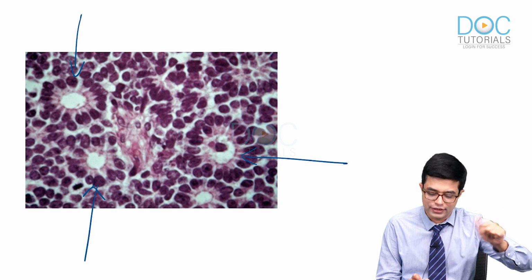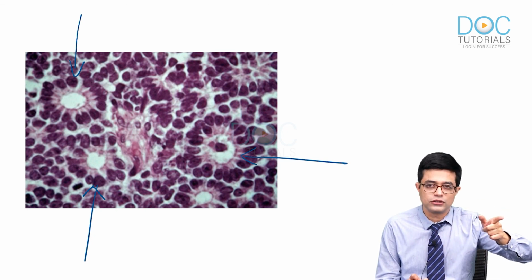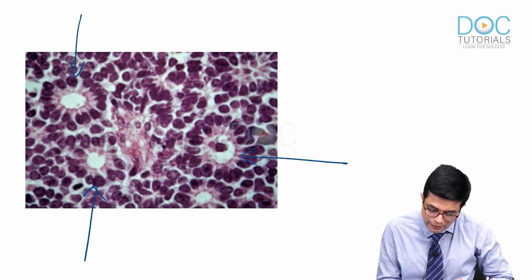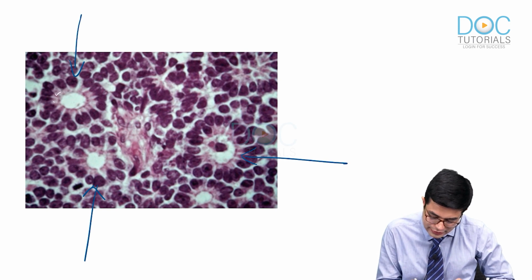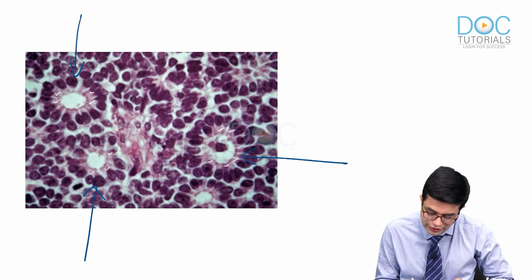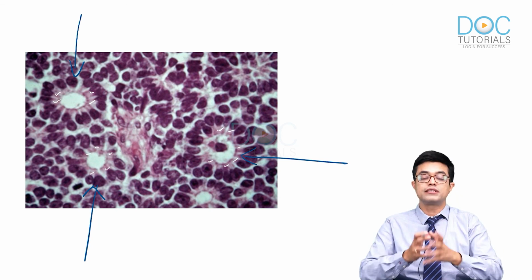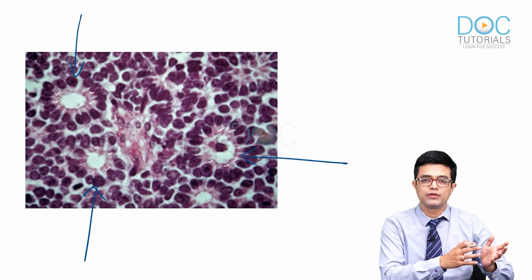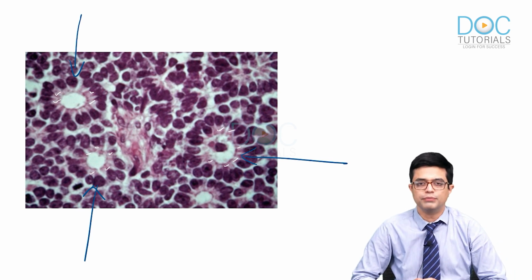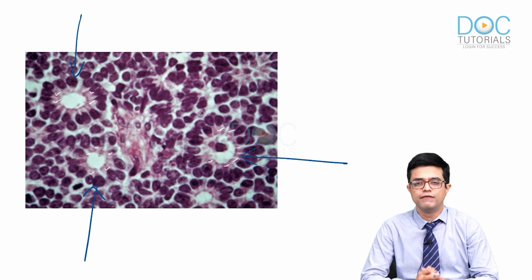So this is not a Homer Wright rosette. There is no vessel present in the center. So this is not a perivascular rosette. But there are some on the edge. As you can see, small cytoplasmic elements are present, and the center is entirely free. These are Flexner-Wintersteiner rosettes, and with ocular involvement, they will be suggestive of retinoblastoma in the patient. So these are the various ways visuals and clinical correlation will be asked.